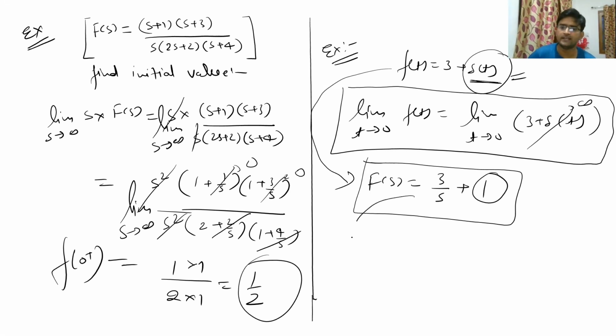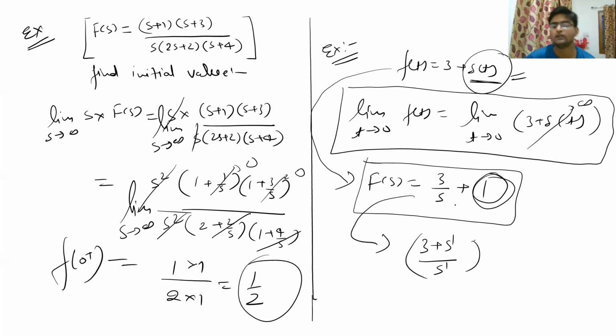So if we can rearrange this function, we will find that (3 plus s) divided by s. So what you can see is that the power of s in the numerator and the power of s in the denominator are the same. So in this case, what you can do is you can just take this constant out, right? By the rearrangement of your numerator.